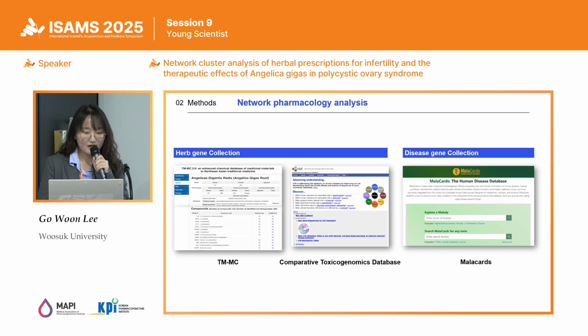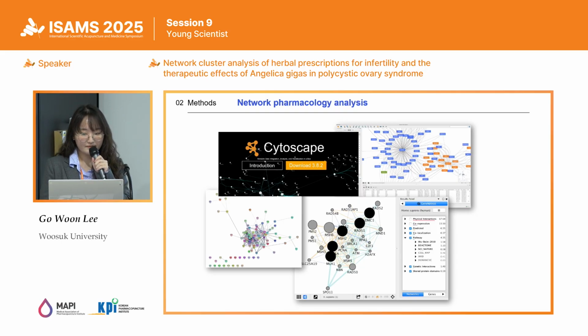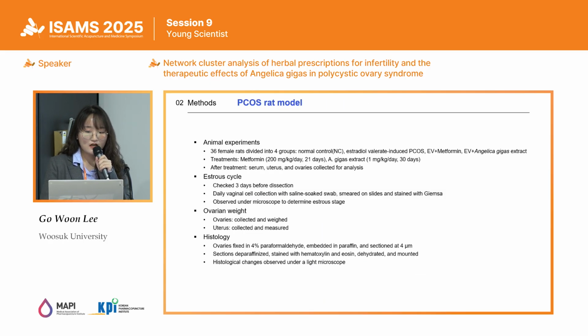To perform network pharmacology analysis, we constructed a gene set related to Angelica Gigas and PCOS. Herb genes were collected from TMMC and CTD, and disease genes were obtained from Malacards to construct the dataset. A total of 40 overlapping genes between herb genes and disease genes were analyzed using Cytoscape. The median values of the three topological parameters, such as degree, betweenness, and closeness, were computed and ranked according to their magnitude. Based on the network analysis, we conducted animal experiments using a PCOS rat model.